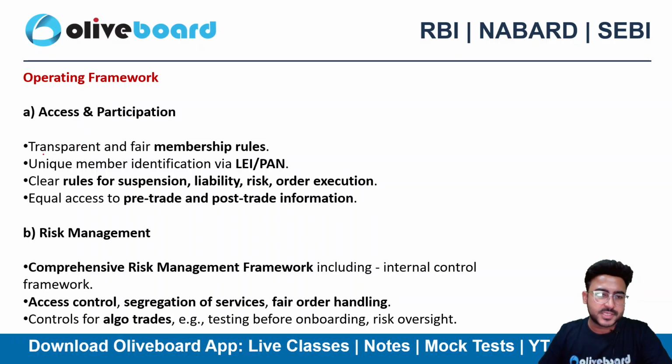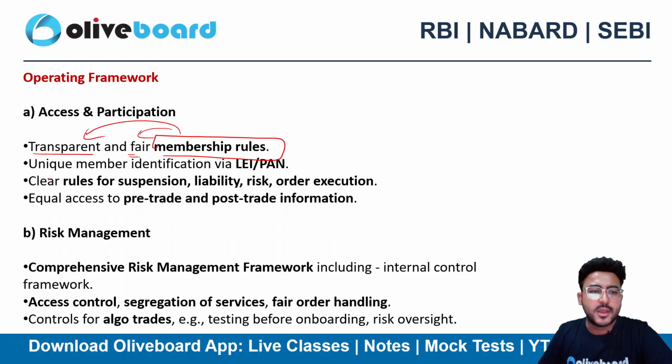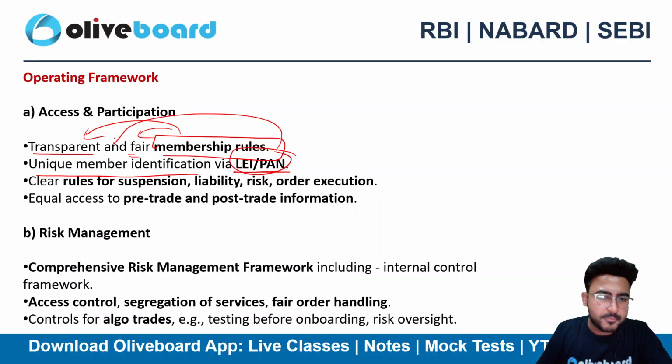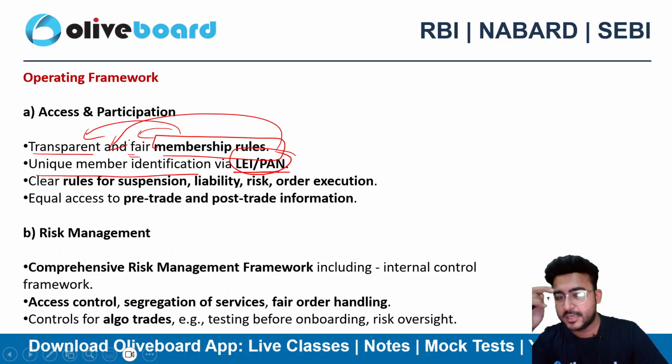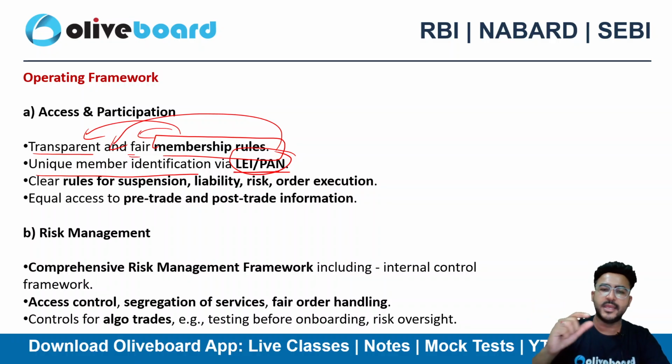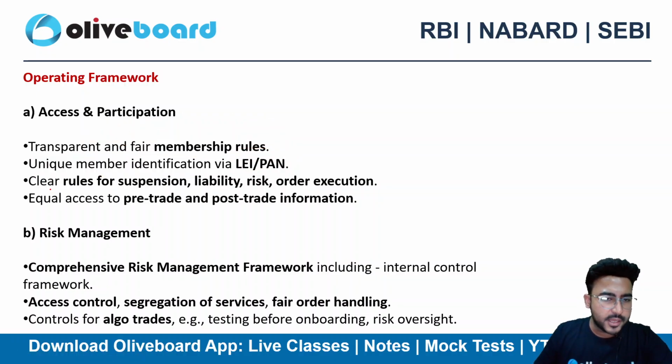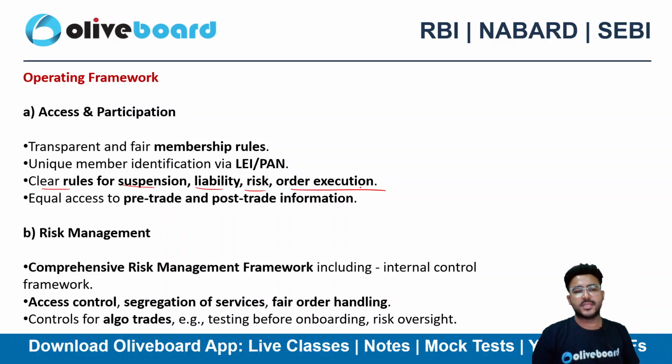The access and participation shall be done in a completely transparent and fair manner, right? The membership rules will be drafted in a transparent and fair manner. A unique member identification, I already told you, legal entity identifier or PAN number will be your unique member identification. If you are an ETP member, then you need to have an LEI or a PAN number as your unique member identification, right? Clear rules for suspension, liability, risk, or any kind of order execution should be drafted, right? Clarity should be there, otherwise there won't be any kind of transparency here.